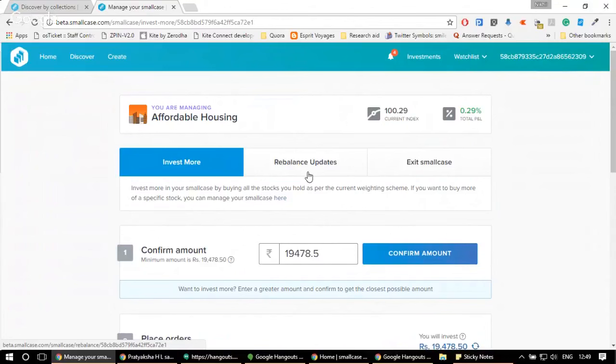That is the process of creating a small case where we define the universe, check whether a stock is the pure play for a particular theme, rerun all our models to check for valuations, technicals, fundamentals of different stocks, and decide the final list of stocks. The whole process is again repeated at the end of the quarter, so that we ensure that the current set of stocks that you have in the small case keep on reflecting the theme in which you invested. And if some stocks have already run up, that goes out of the small case, and new stocks which are now fulfilling the criteria comes into the small case.